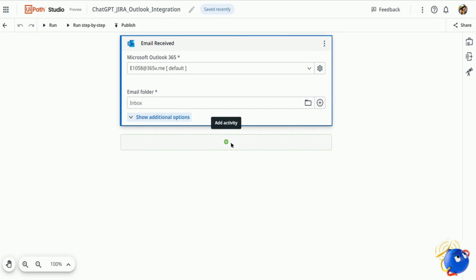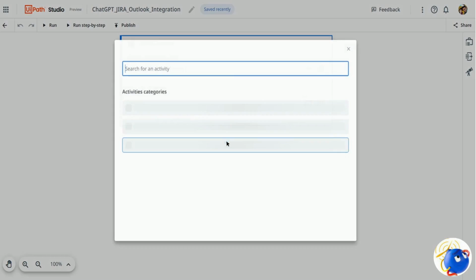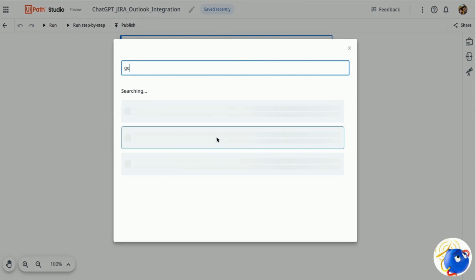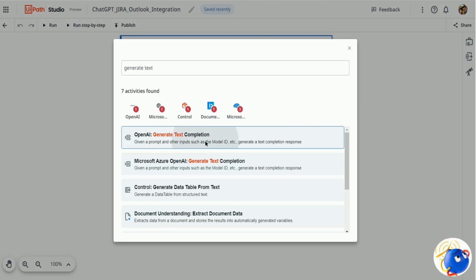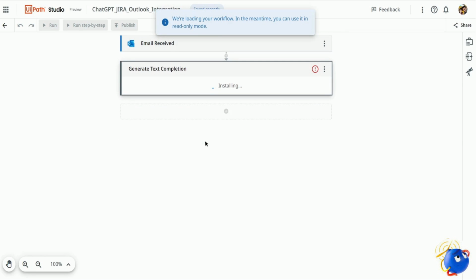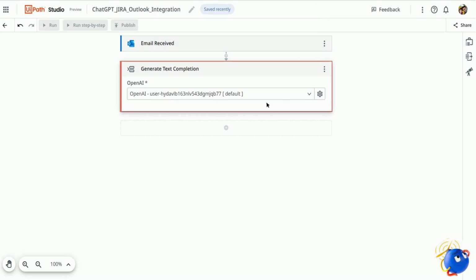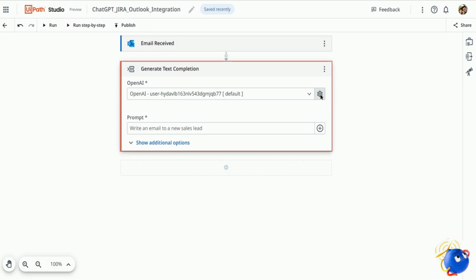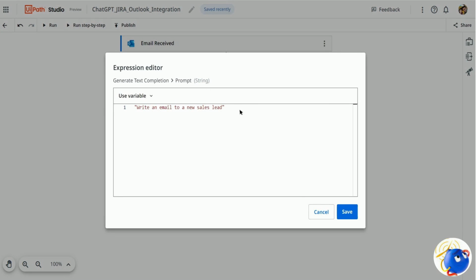Next, I'll be adding one more activity called generate text completion from OpenAI. The activity will take some time to load. It has been loaded now. Again, I'll be validating my connection here. It is again valid, and we'll open this expression builder and write a message to ChatGPT like, could you please express in one word what language is in the following paragraph?